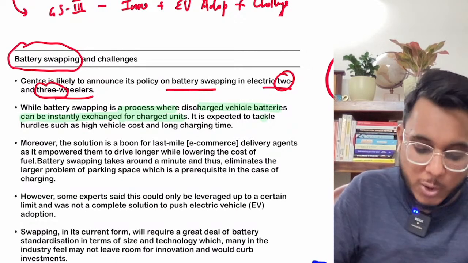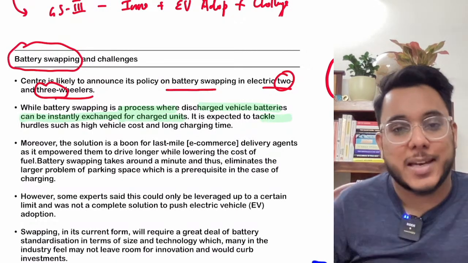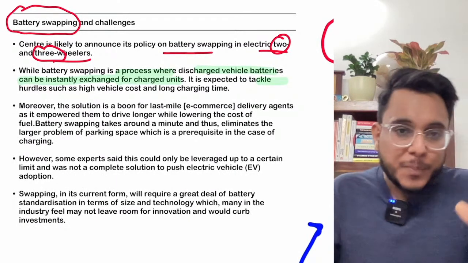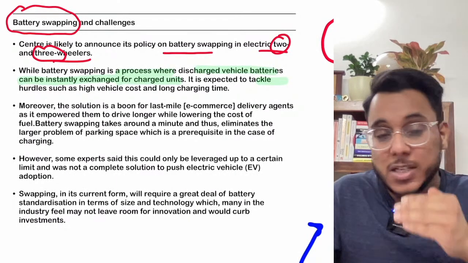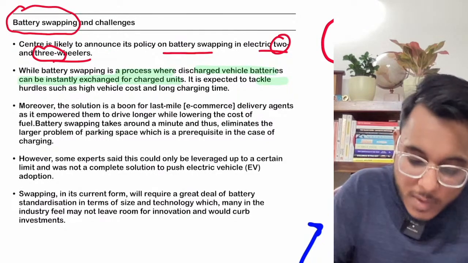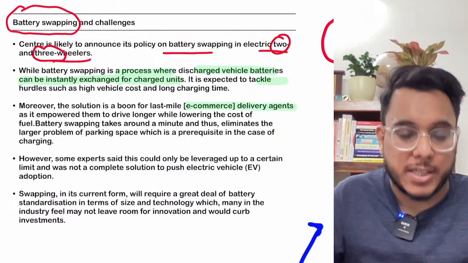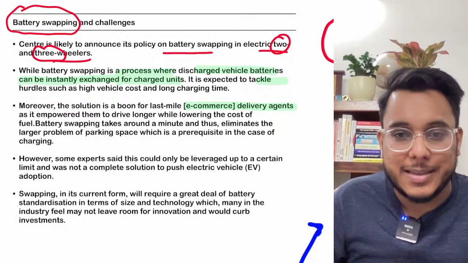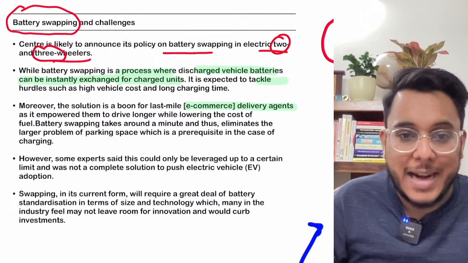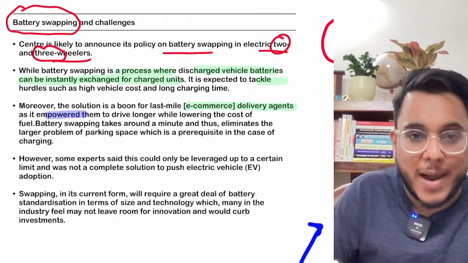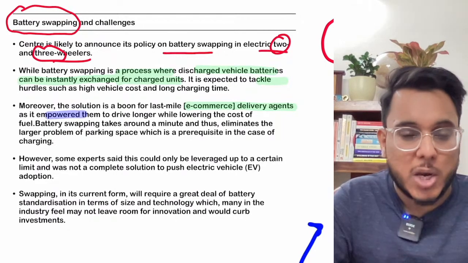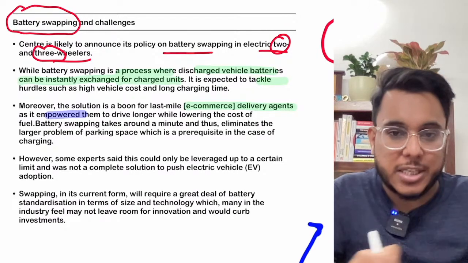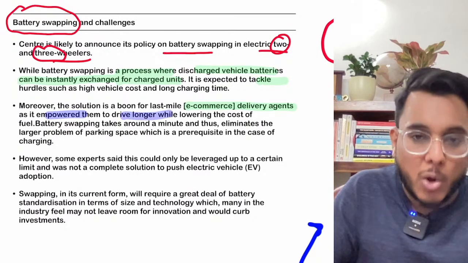Okay, it is expected to tackle many of the challenges. First of all guys, today when we talk about battery swapping, it can solve the challenge for e-commerce delivery agents. Today e-commerce delivery agents have to deliver their parcels and their cargoes, and they could be empowered. Why? Because if there are battery swapping units at dedicated places, they can just change their batteries and travel longer distances.